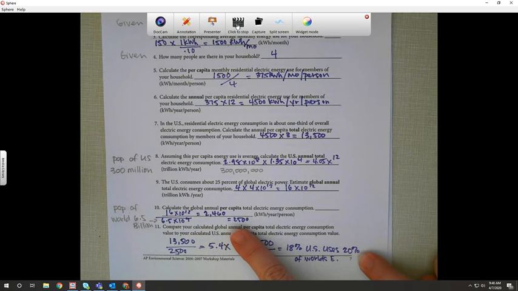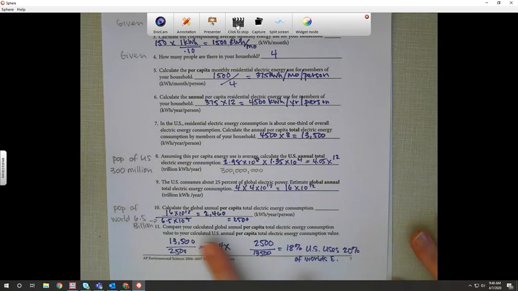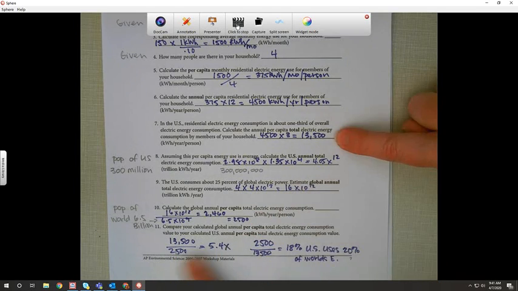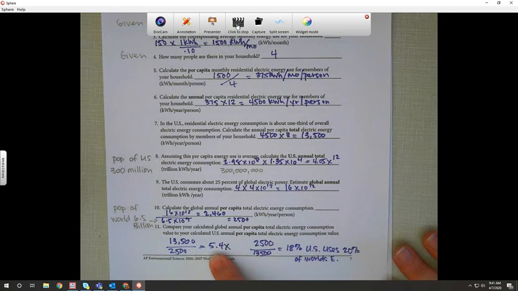Where do I have 2460? Oh, rounded up to 2,500. Sorry. So they give you a little leeway on this. And then 11 is kind of worded funny, I think. It says compare your calculated annual per capita for the global to the calculated US per capita. So this is our global, the 2,500 from here. And then up here is our US, 13,500. So if you divide them this way, you get about 5.4. So we use 5 times as much energy as everybody else in the world.